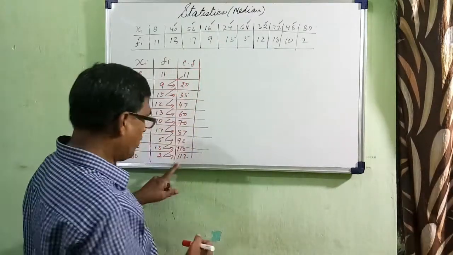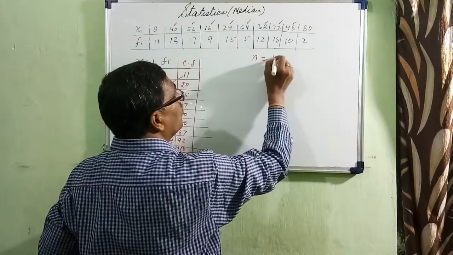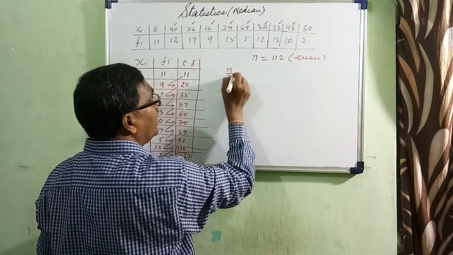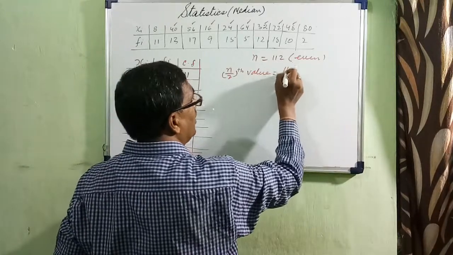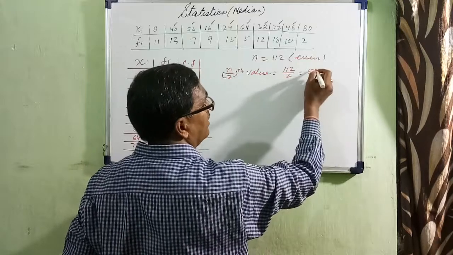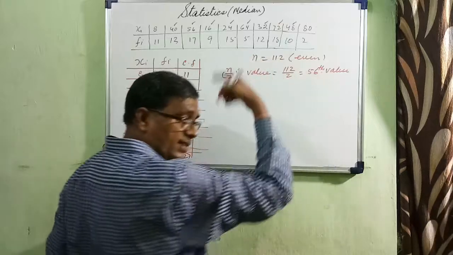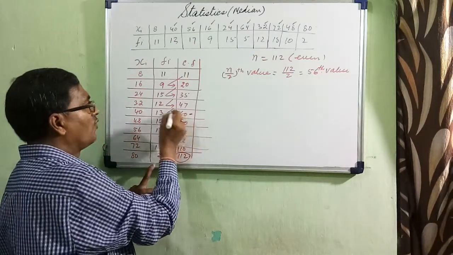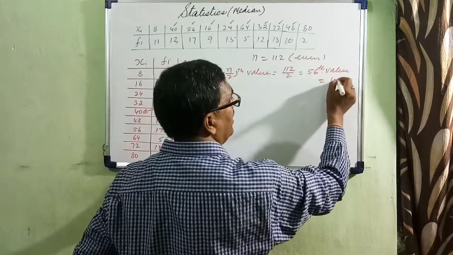And now, what is your N? N is 112, which is even. So definitely we will find out the N by 2th value. Means 112 by 2, 2 fives are 10 and 2 sixes are 12, 56th value. You just look at the CF, where will 56 fall? Definitely it will fall here. And what is its corresponding Xi? That is 40.